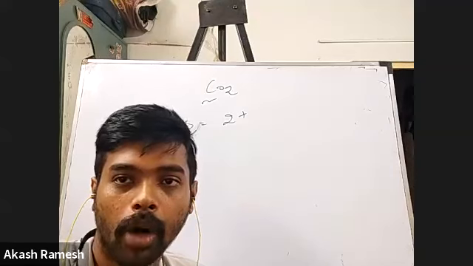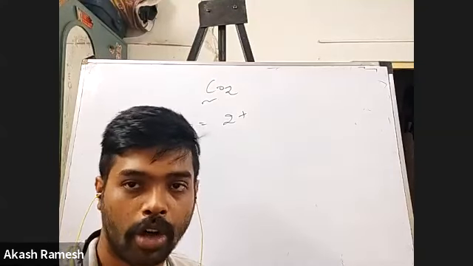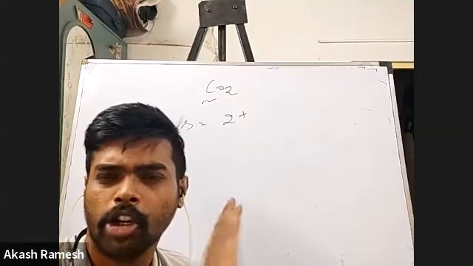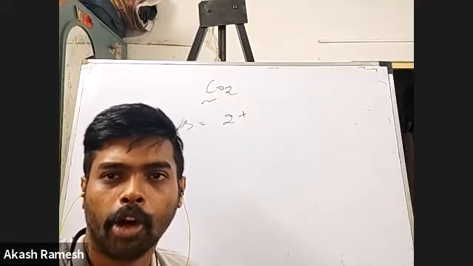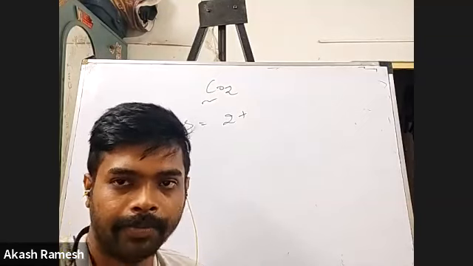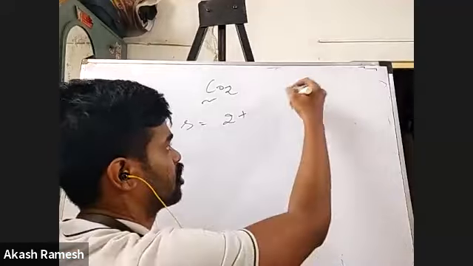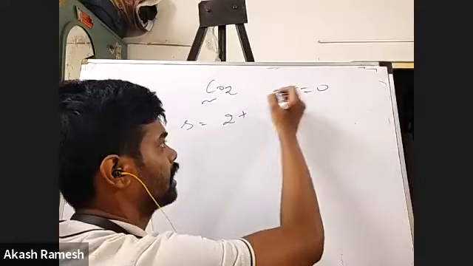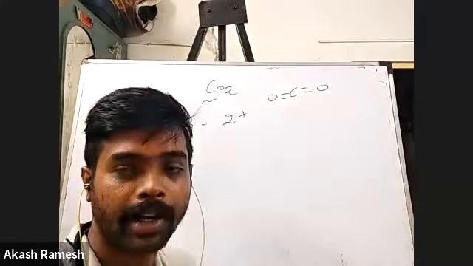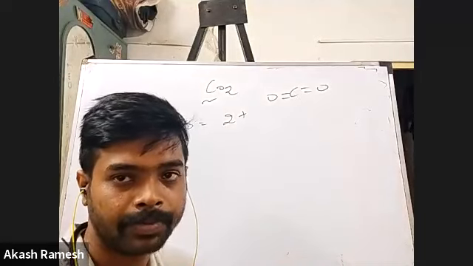No, sir. So for this you need to know how to draw the Lewis structures. If you draw the Lewis structures, you will easily be able to tell whether I have any lone pair on the central atom. Now in this case, I know how the structure will look. Carbon dioxide will have a bonding structure like this.